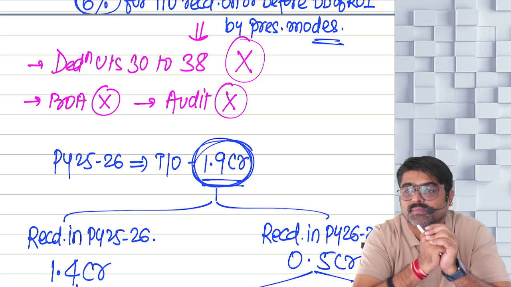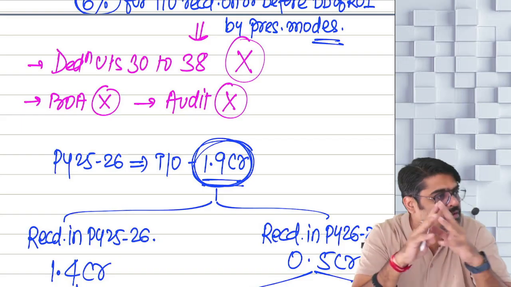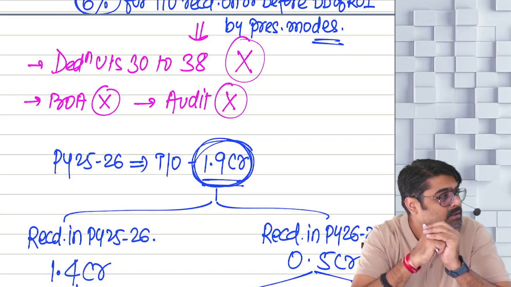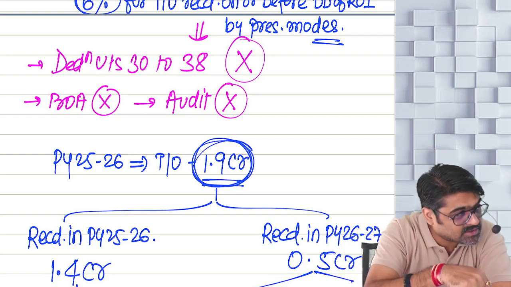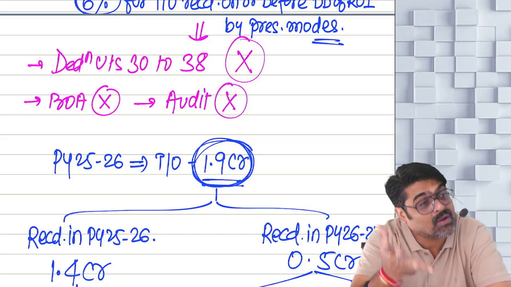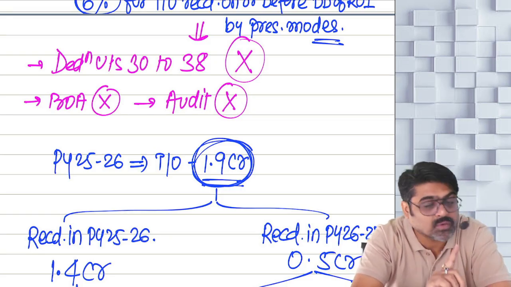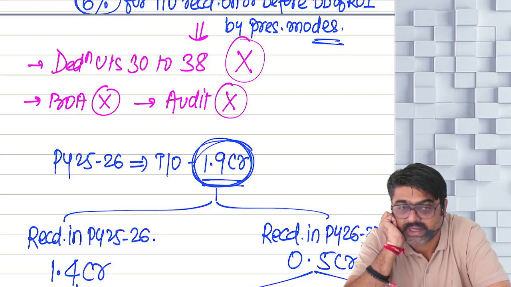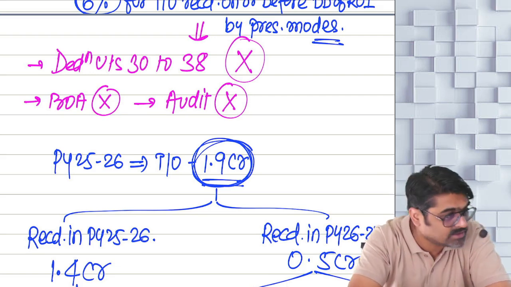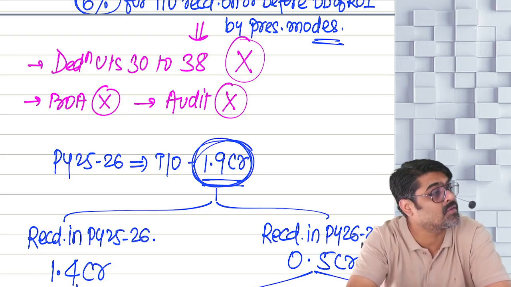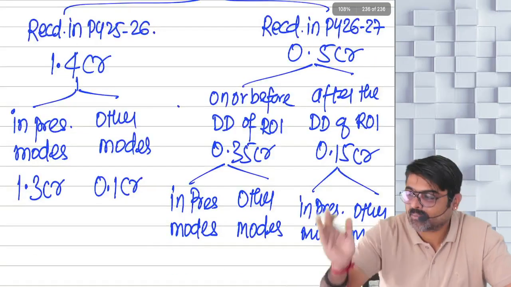Other than prescribed modes, some turnover is received in this year only. Some is received in the next year. So I have to identify that part of the turnover which is received in this year or on or before the due date of filing ROI of this year by way of prescribed modes. I have to take 6% of that turnover instead of 8%. I will take 6% of that turnover which is received in this year in prescribed modes or on or before the due date of filing ROI of this year in prescribed modes. Yes or no? So for that, I am classifying this.